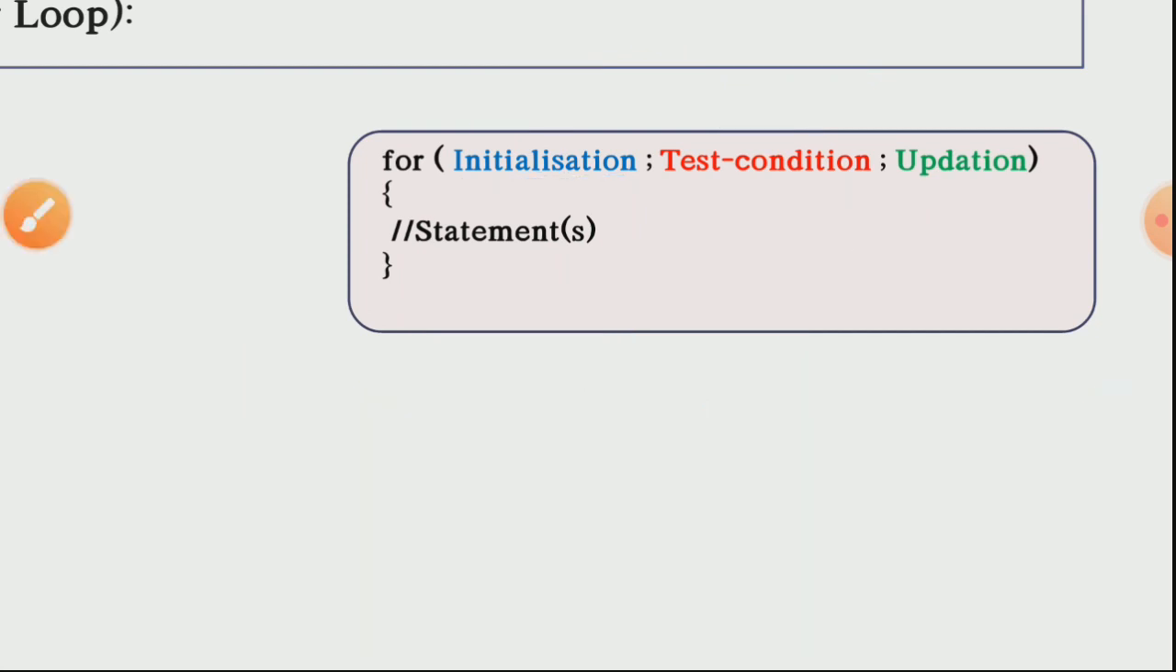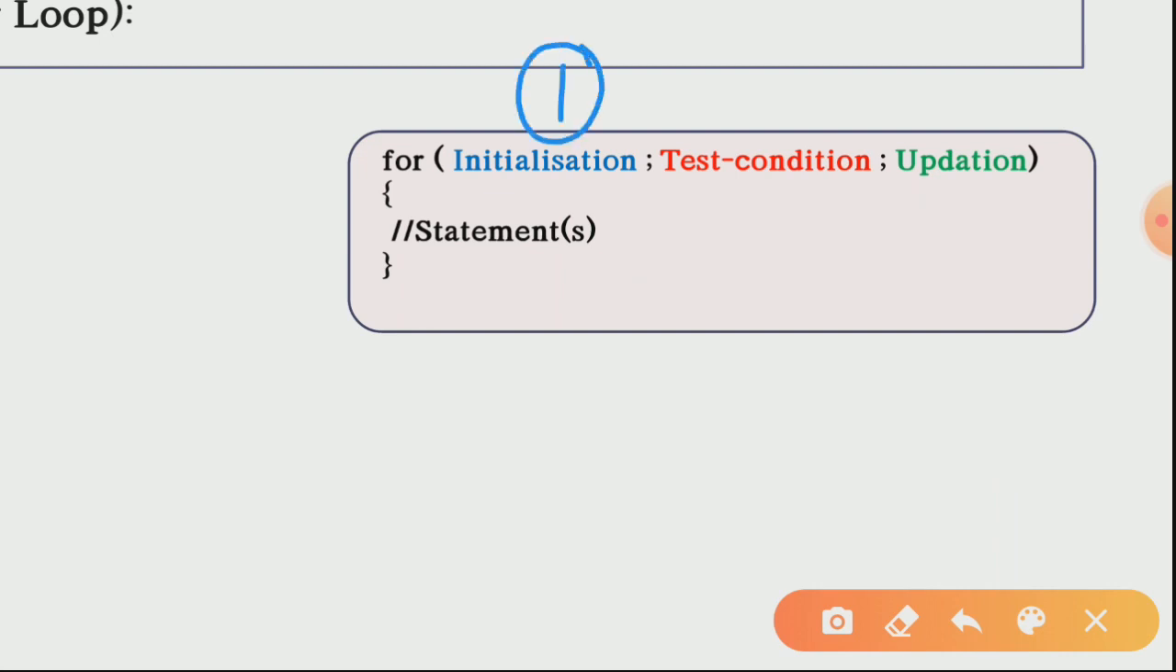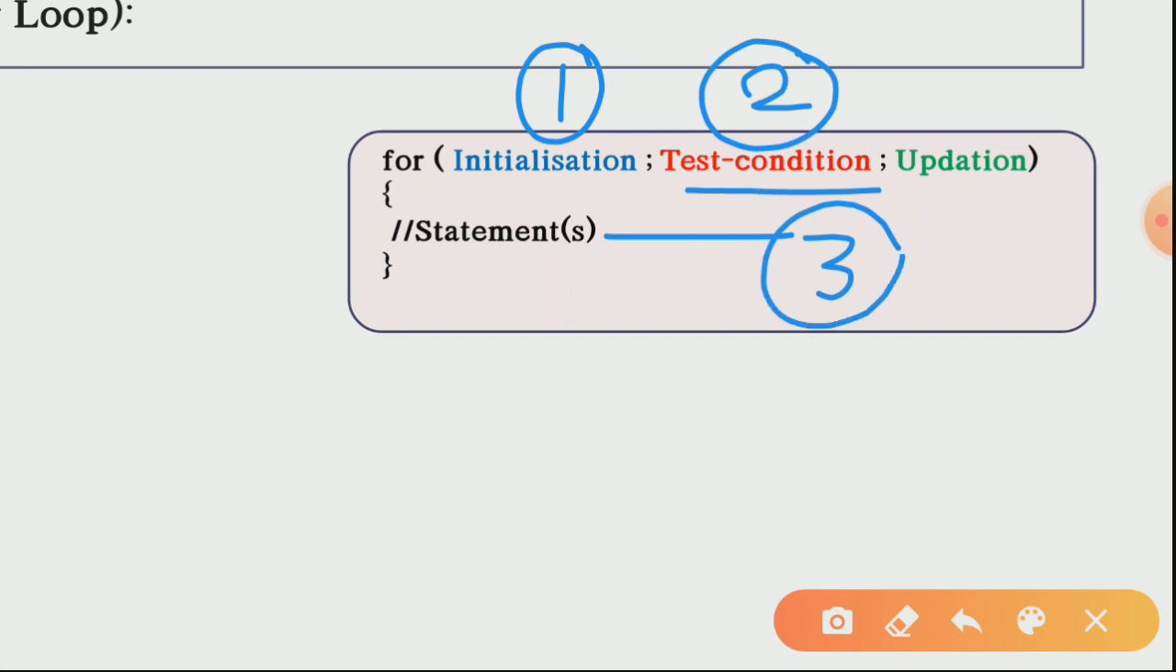Now firstly, what will happen when your compiler finds out that you have written this for loop, then firstly this initialization will take place. Okay, your value will get initialized. Then afterwards your test condition will be checked, whether your condition is true or false. And then afterwards, without this updation, without this third part, directly if this condition is true, then these statements will get executed. Okay, so this is basically step number 3.